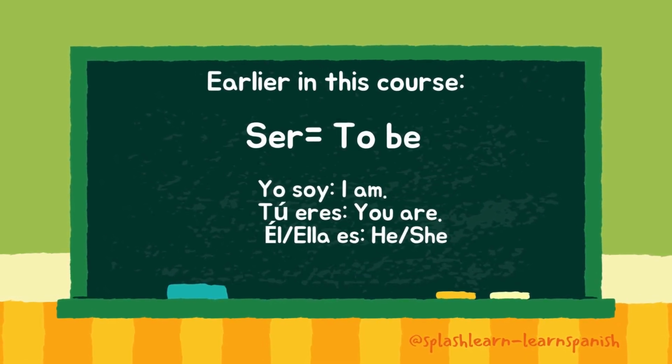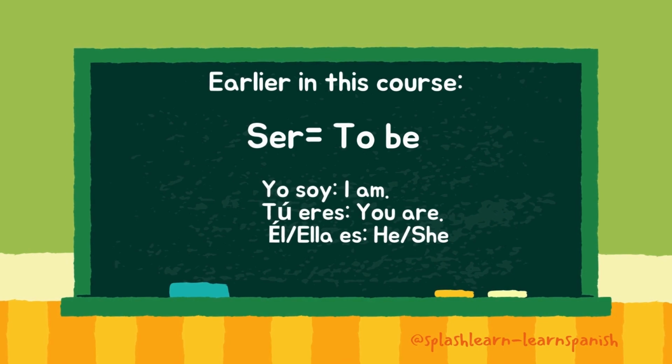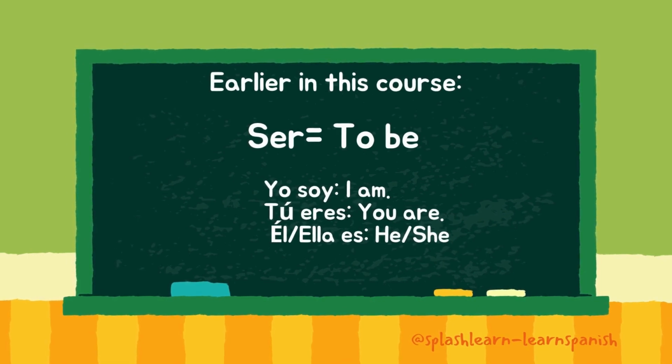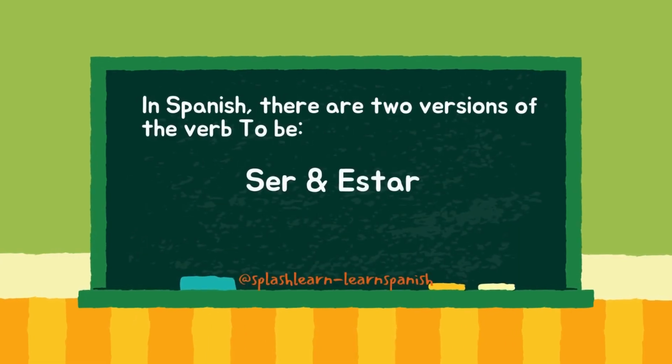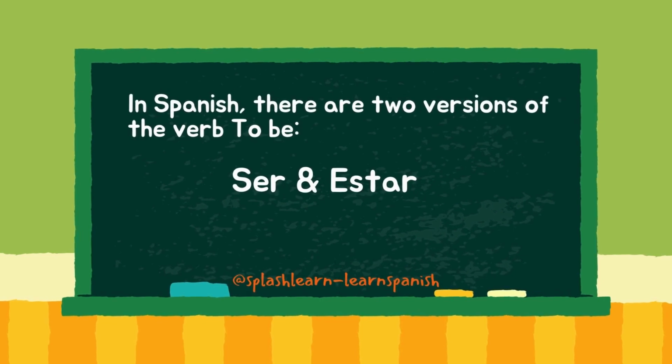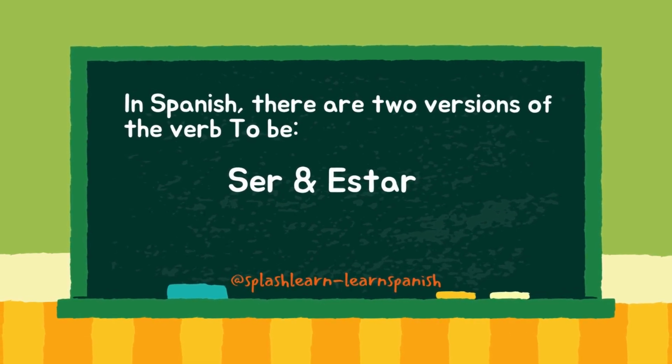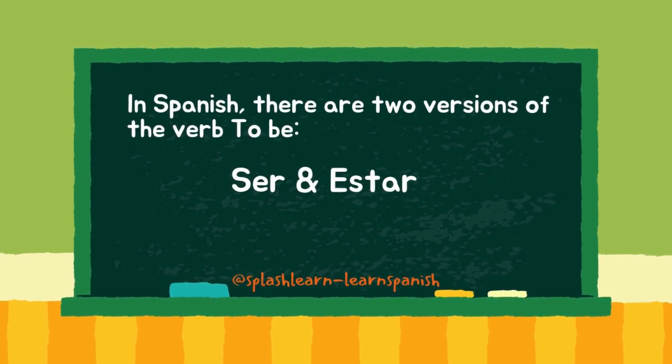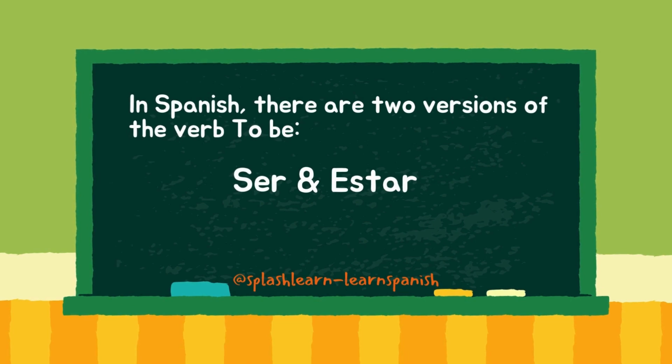Yo soy, I am. Tú eres, you are. Él es, ella es, he she is. Which is also the verb to be. In Spanish, there are two versions of the verb to be, ser, and estar, when in English there is only one verb to be, I am, you are, he she is. Ser, and estar, are fundamental to the Spanish language, and from now on in the course, we will be using both, ser, and estar.